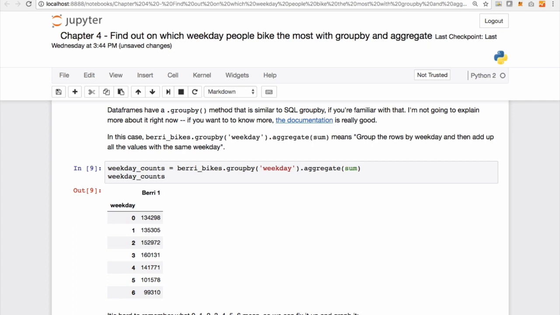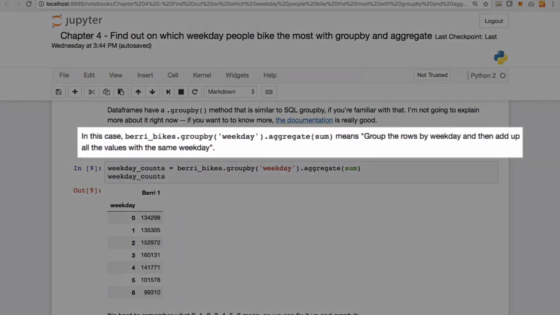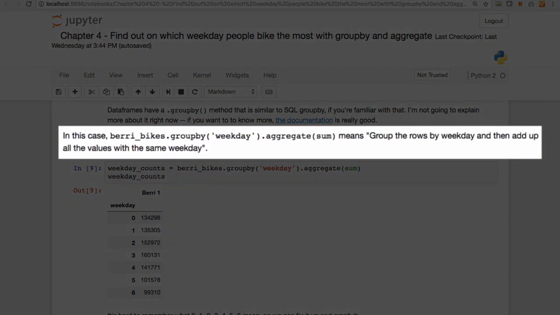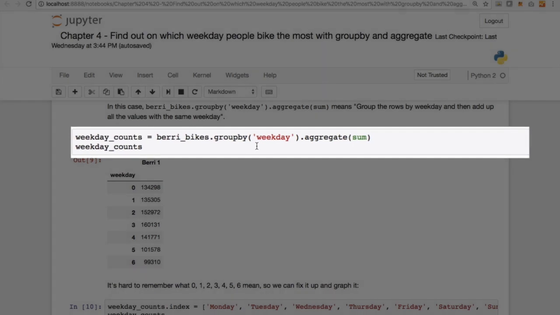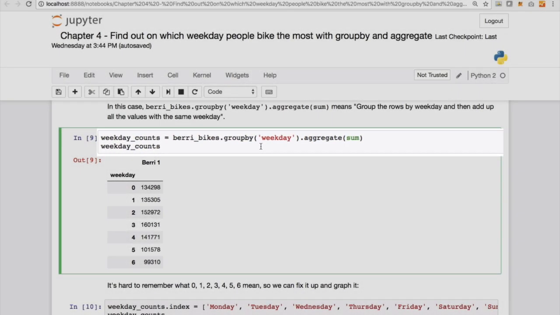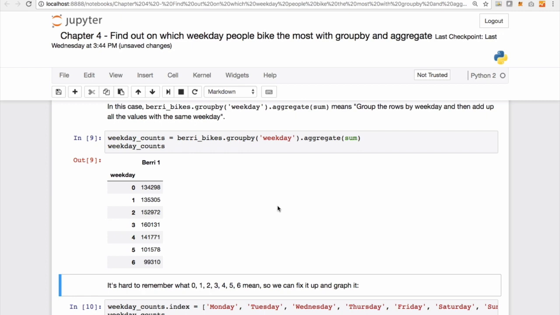In this case, berry_bikes.groupby('weekday').aggregate(sum) will be the function that we are going to use, and let's break it down. This is what it means in English, the code that we have written right now. Group the rows by weekday and then add up all the values with the same weekday. So we do a .groupby over the weekday column and then sum it up. Where the value_counts function was giving us the counts, this is giving us the sum. The way to do it will be to use groupby and then aggregate it by sum.